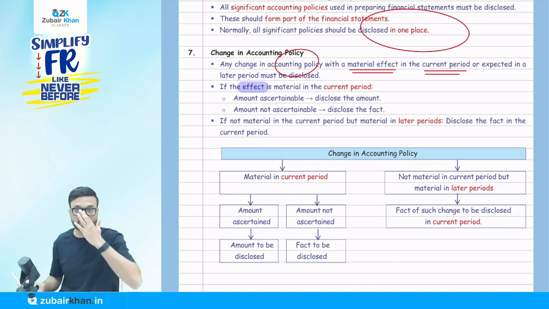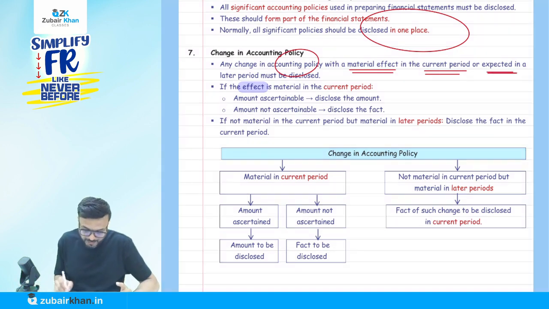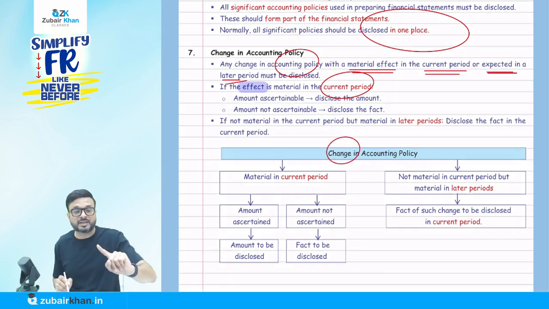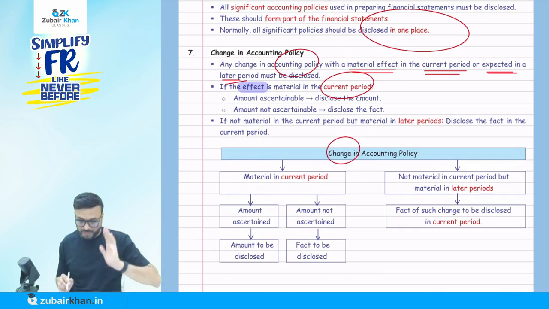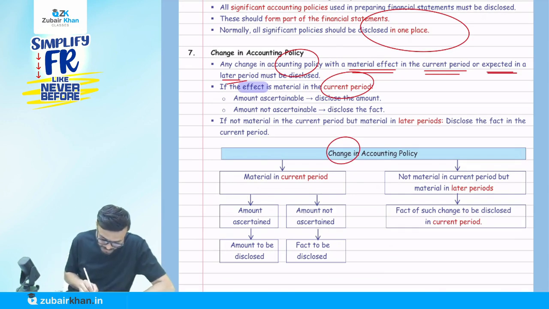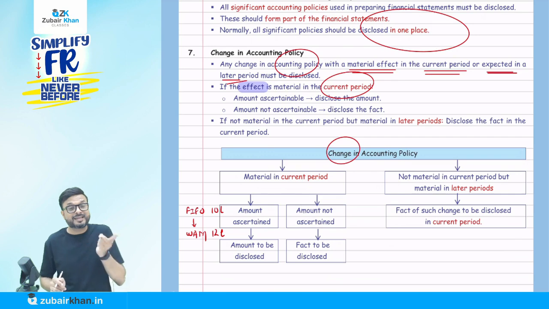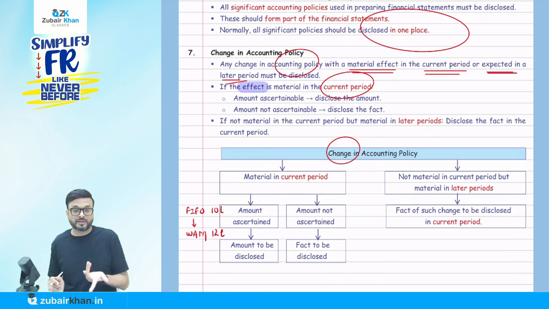What do we have to disclose? They say current year and expected later period effects must be disclosed. First, let's talk about the current period. So I changed the accounting policy. Because of that change, current year profit is going to be affected. For example, I was following the FIFO method, and now I am shifting to the weighted average method. Under the FIFO method, my profit is going to come 10 lakh. Now under the weighted average method, it is coming, suppose, 12 lakh. So because of the change in accounting policy, my profit is going to be affected by 2 lakh.